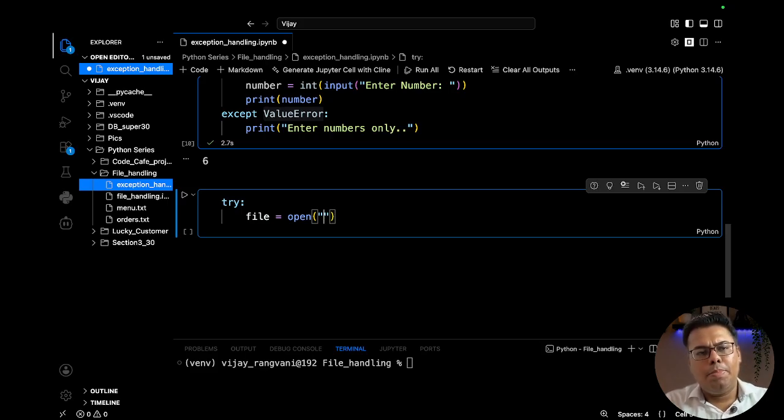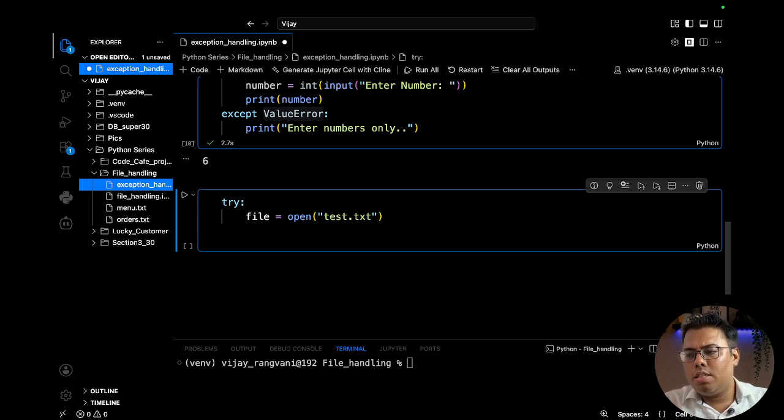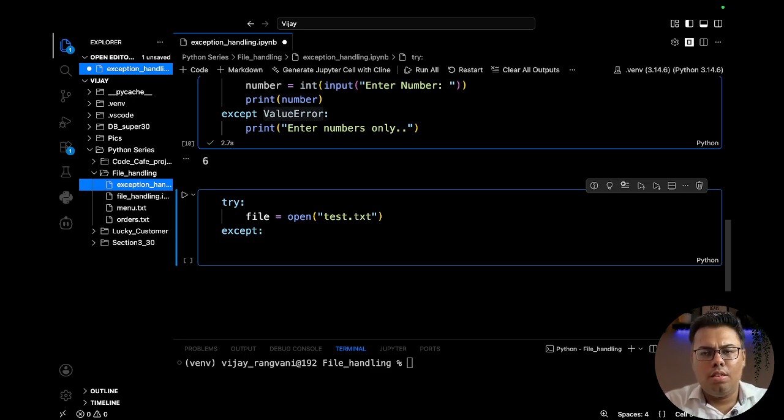menu dot, let's say the menu is present, then what else we can add? We can add test dot txt. Okay, and we try to open this, and in except we are printing file not found. Okay, and specifically we can address the error, file not found error.